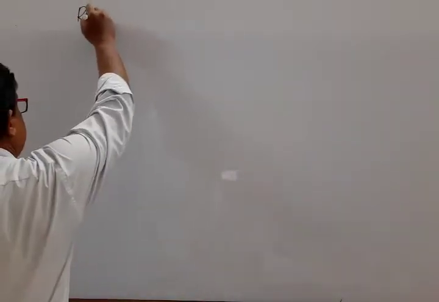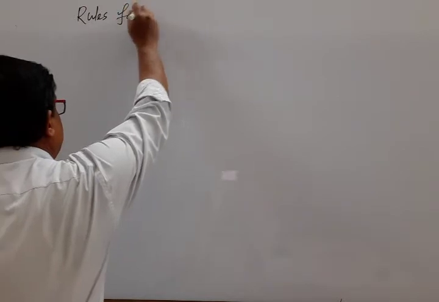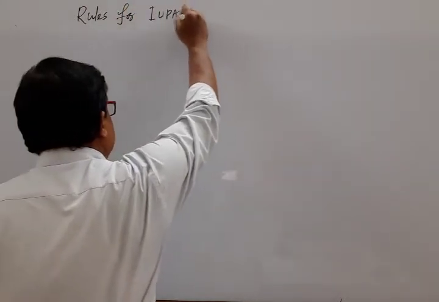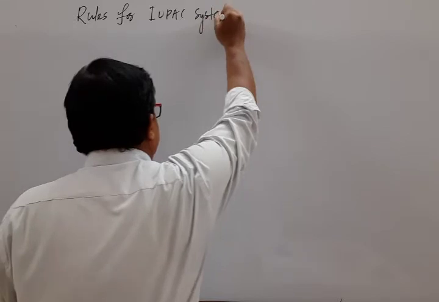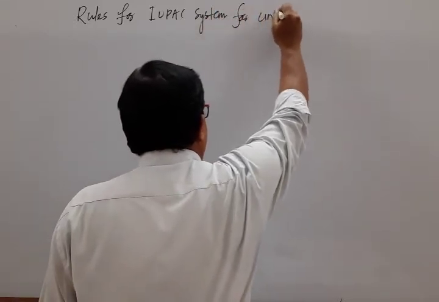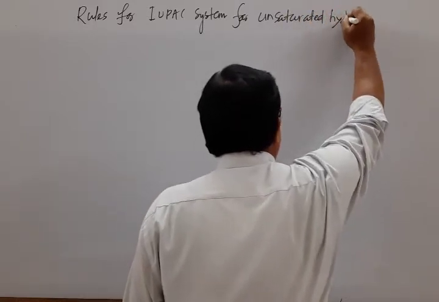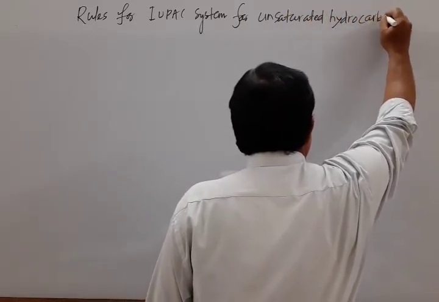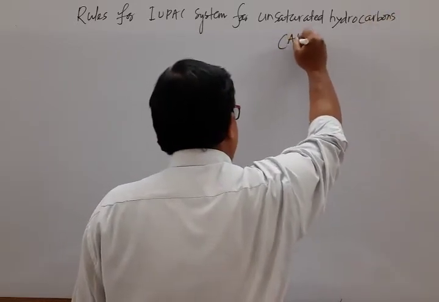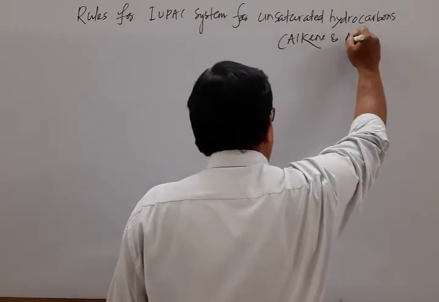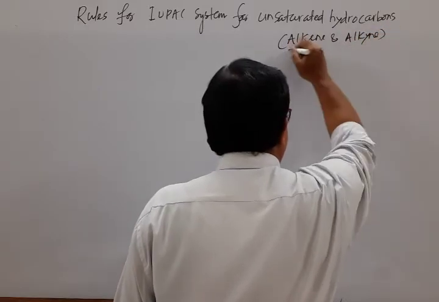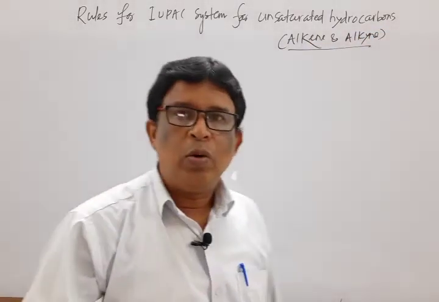That was a little idea about the systematic way of naming saturated hydrocarbons. Now move to the rules for the IUPAC system of nomenclature for unsaturated hydrocarbons. It includes alkenes and alkynes. So many rules are there.